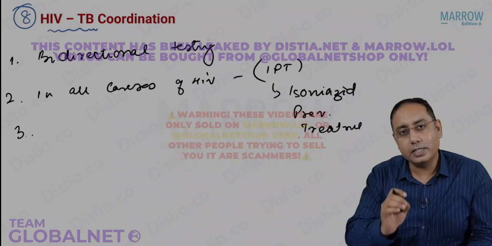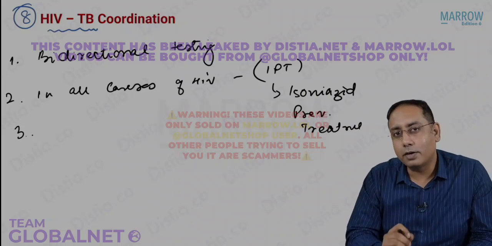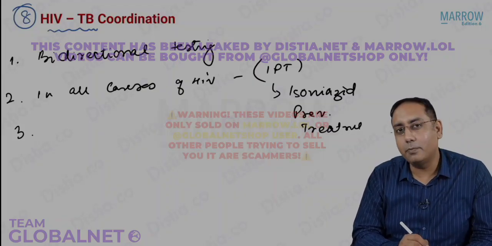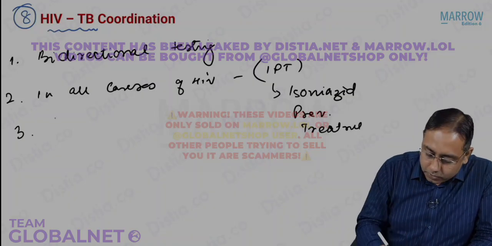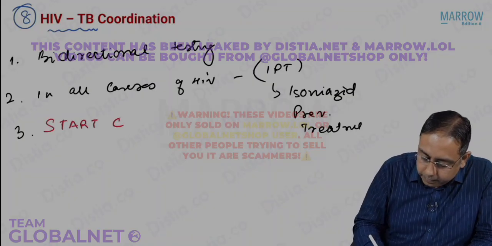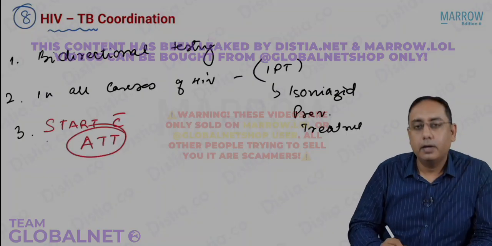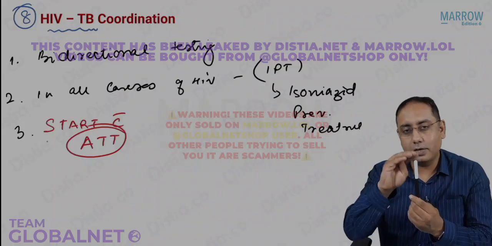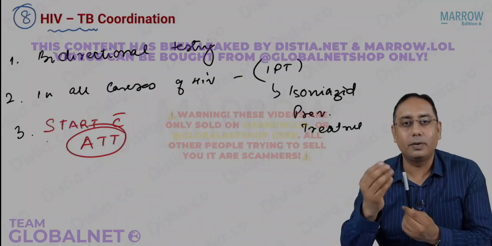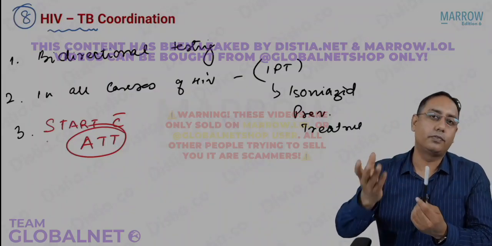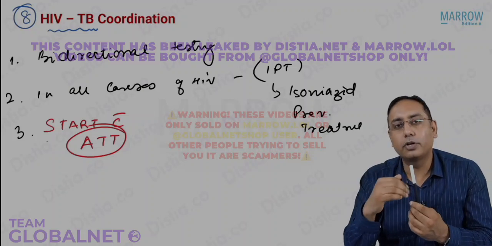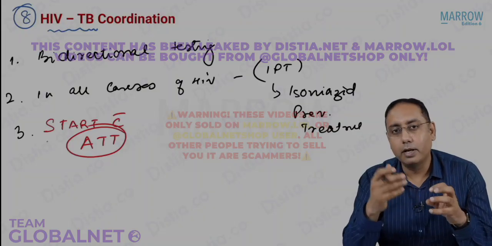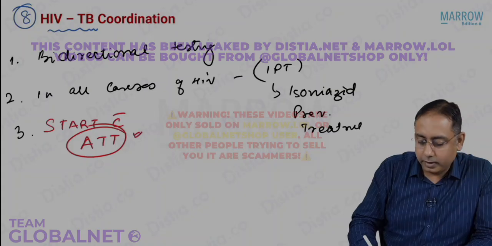Next, point number 3. In all cases of HIV and TB, what are you going to start first? Are you going to start the ART, that is the antiretroviral therapy, or are we going to start the anti-tubercular therapy? Please note that we always start with anti-tubercular therapy. There are two schools of thought over here, but if this is a patient who has HIV and TB, we always should start with the TB treatment. Why? Because TB has an airborne route of transmission. The transmissibility or communicability of HIV is restricted because it's not airborne, but TB can be airborne. So we start with ATT first.